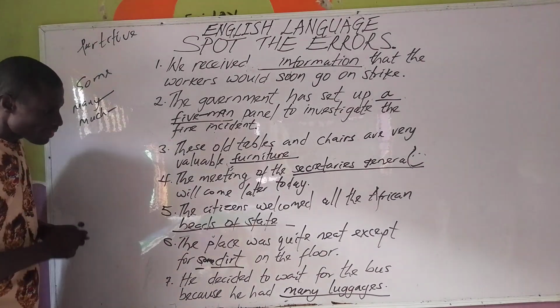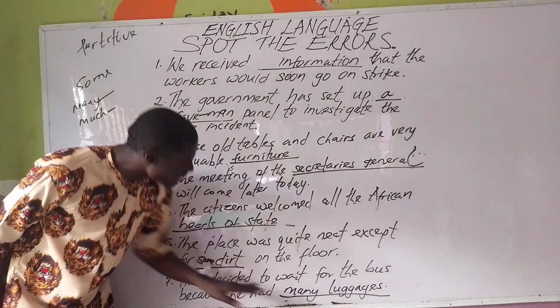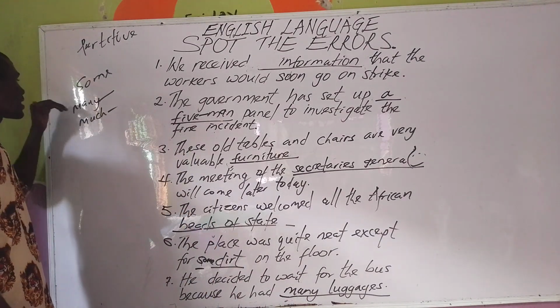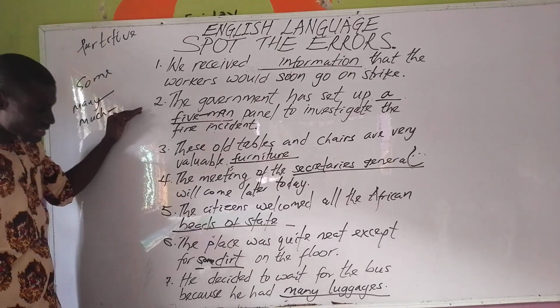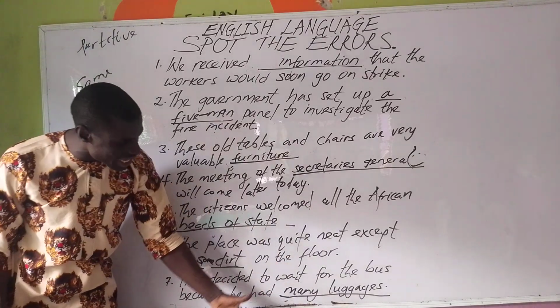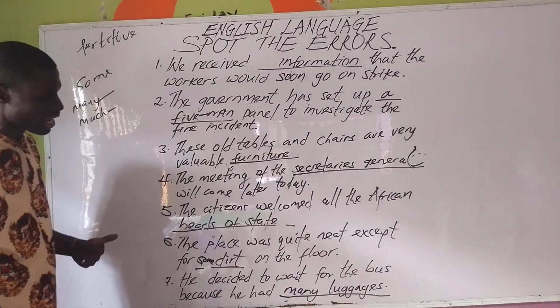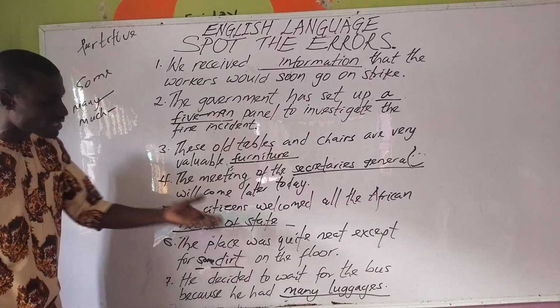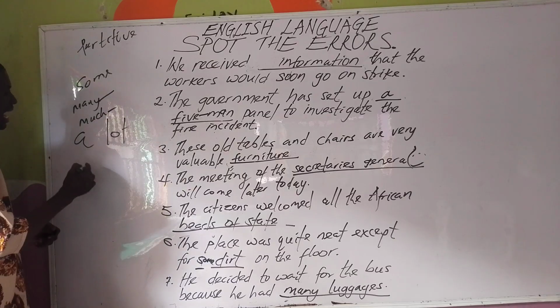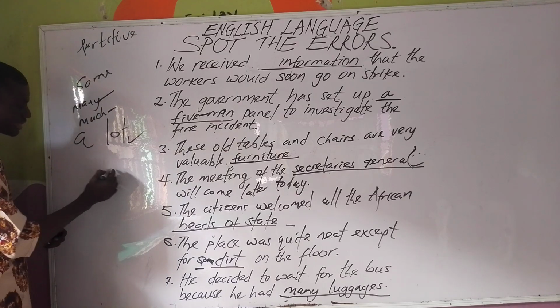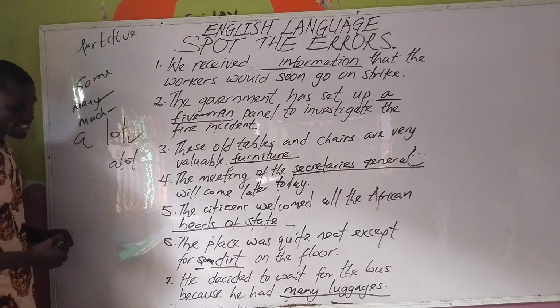Then many can only go with countable nouns, and much can only go with uncountable nouns. To show that the items here are a lot, more than one, we can then think of a lot. And mind you, it is written as two words, not as one.